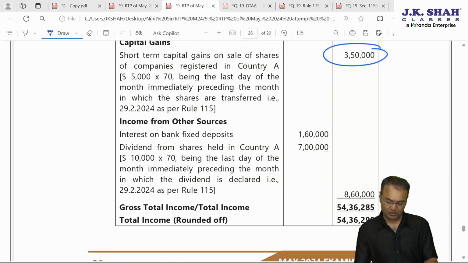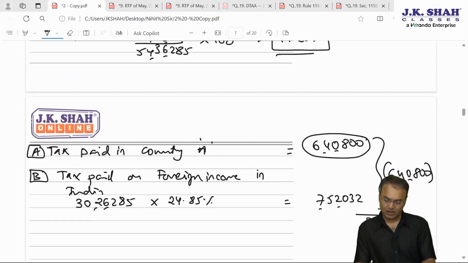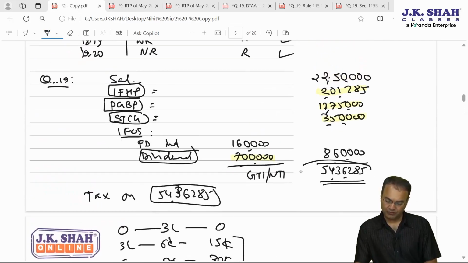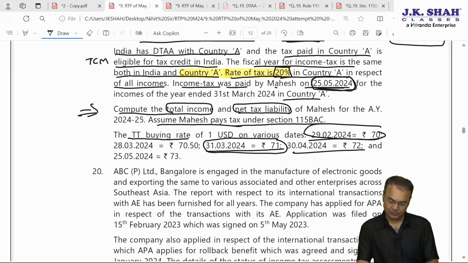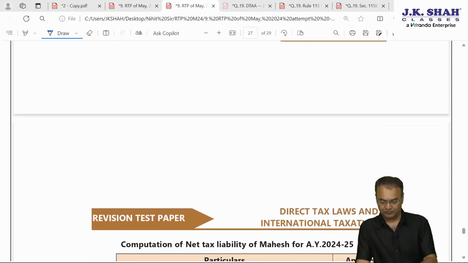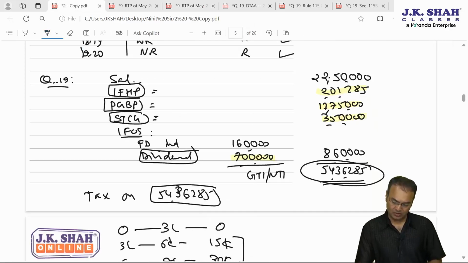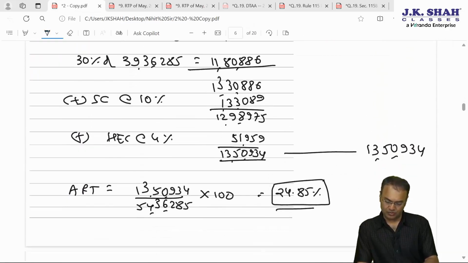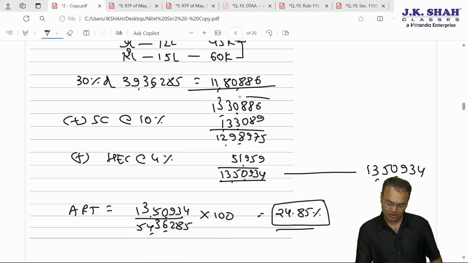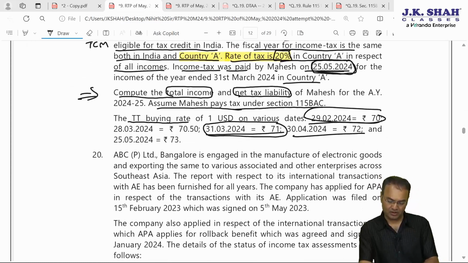PGBP income 1775. Capital gain 3,50,000 short term. Interest on bank FD 160 and 7 lakhs. Total is 860. 54 36 285. You are getting 54 36 285. Rounded off to 54 36 290. That's okay. No problem. Then tax is computed to be 1330 887. 1330 886 we calculated. 1 rupee calculation error, rounding error.